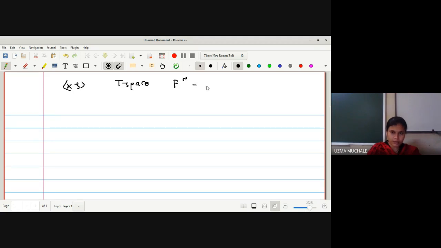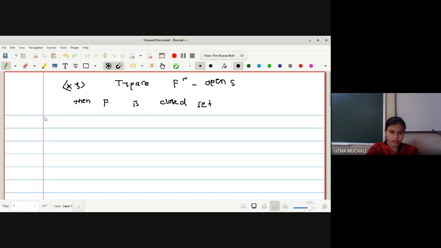We have F complement is an open set given to us. Then F is a closed set. Then we have to prove that F is a closed set in X.